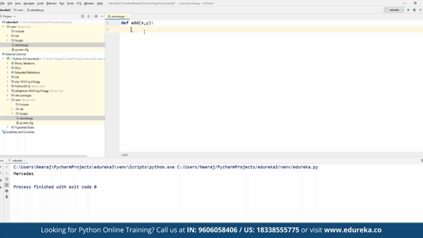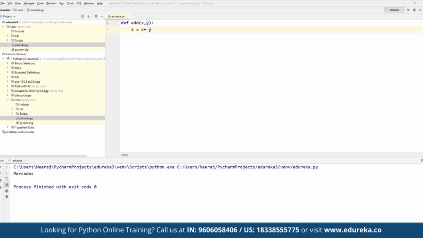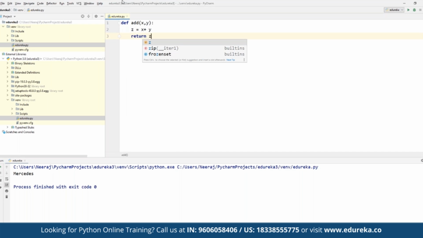We can define the parameters in a similar manner as we do in JavaScript. Then we define what exactly we want to perform in this function. If we are looking to add two numbers, then we can define z as x plus y.